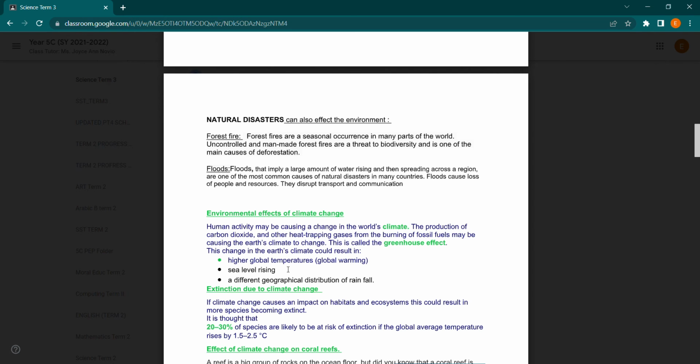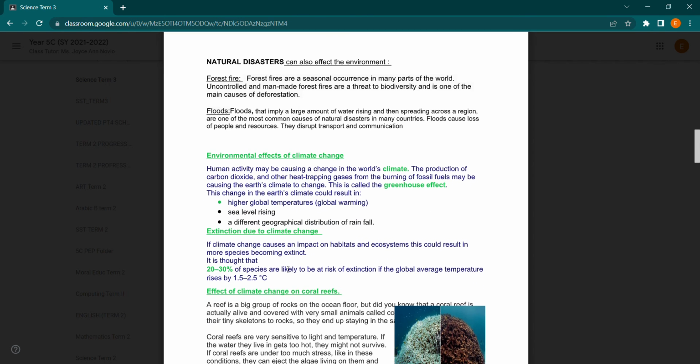If climate change has an impact on habitats and ecosystems, this could result in many species becoming extinct. It is thought that 20 to 30% of species are likely to be at risk of extinction if the global average temperature rises by 1.5 to 2.5 degrees Celsius.